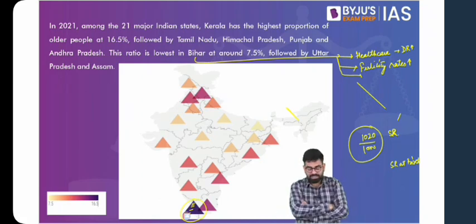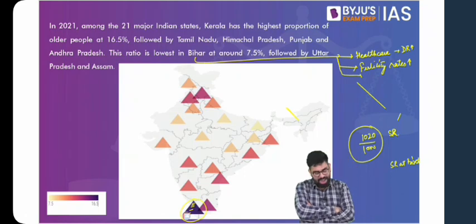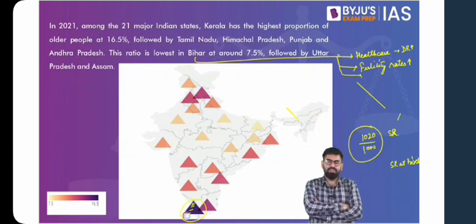Because if you suggest anything with respect to demographic changes, these demographic changes take decades to show their impact. Will take years to show their impact. If we say to make the population younger, by the simple logic, you'll find that you have to increase the birth rates. Now, with an increase in birth rates, it will take a lot of time to change that proportion. It will take at least a decade or two.